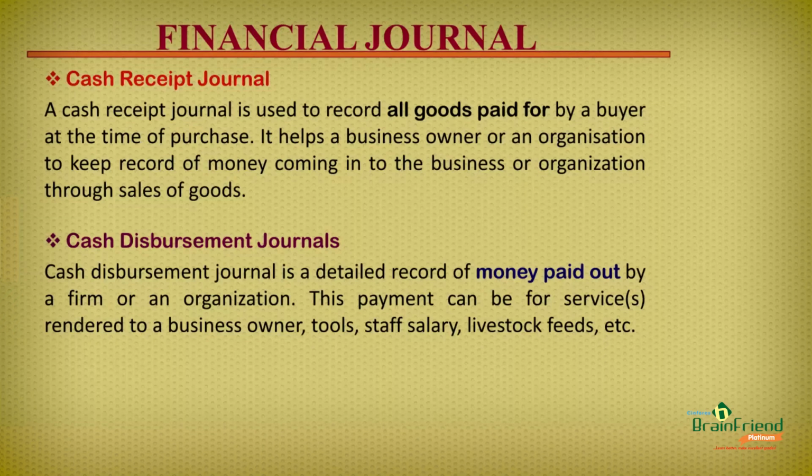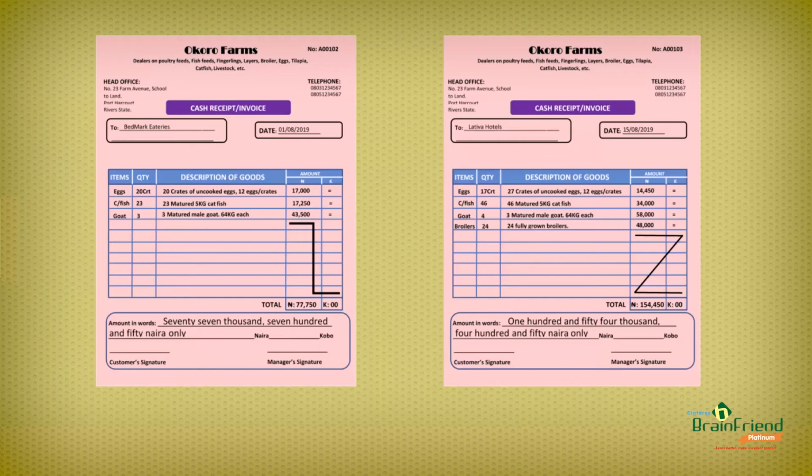Now, let's look at how we can prepare a sales journal and a purchase journal. From the board here, we have two cash receipts or invoices, and both invoices were issued by Okoro Farms. The following are the information that we need to prepare a sales journal. They include the account of the person to be debited, the invoice number, the date of sales, as well as the amount that is being debited.